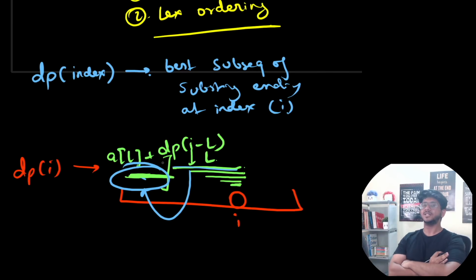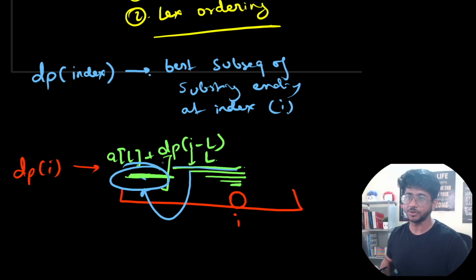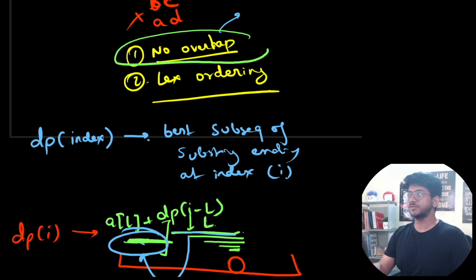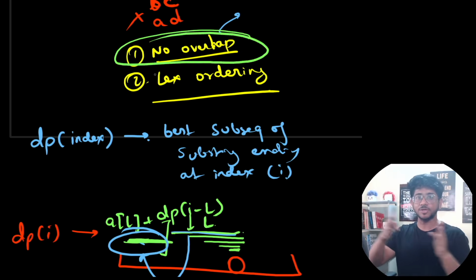So how can we handle that? That is the main caveat of this particular problem. What makes this problem a bit more difficult, a medium problem to be precise. How do you handle lexicographical ordering, because no overlap is fine. This is something which is very standard to handle in DP for ranges. When you have a range thing, you take the range and then you go to the next thing.